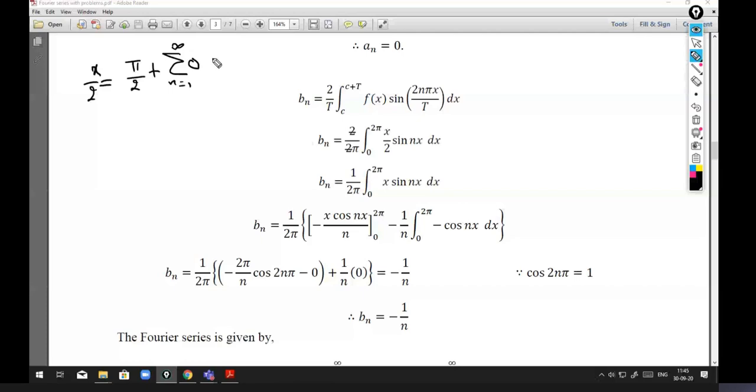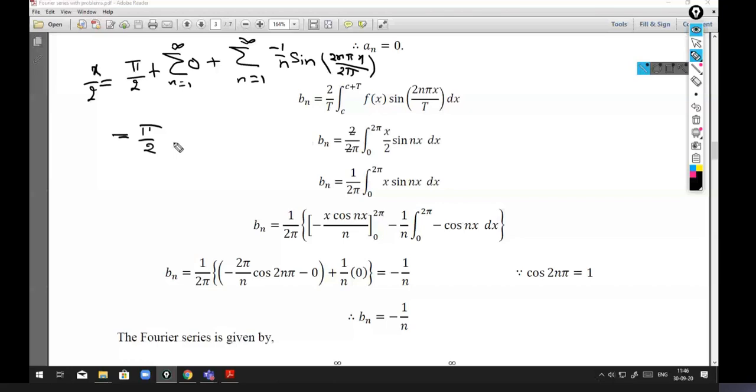Simplify this, we get pi by 2 plus, because the second term is 0, with the negative sign, minus summation n from 1 to infinity sin nx divided by n, since the 2 pi gets cancelled. So this is the series.